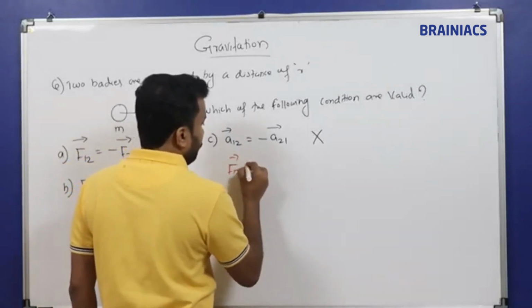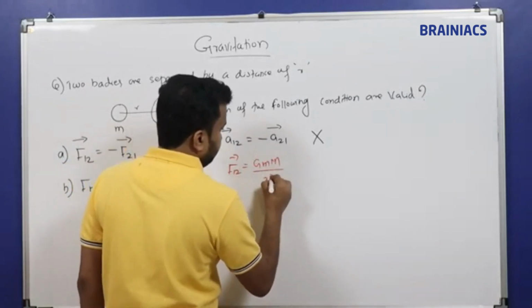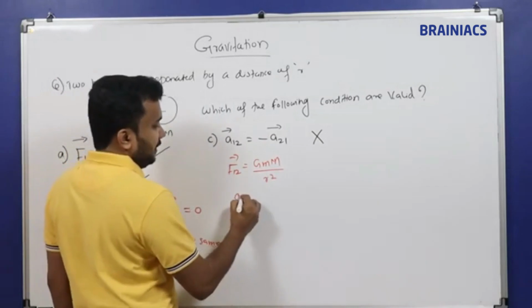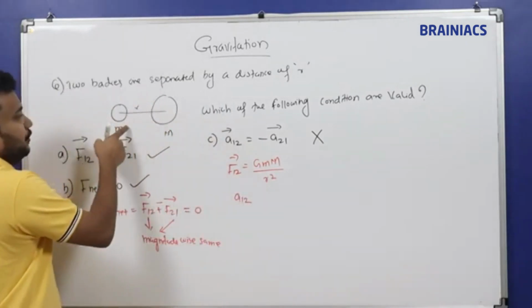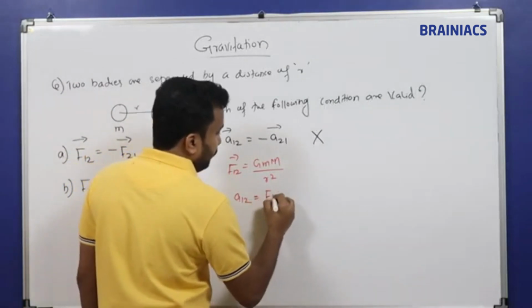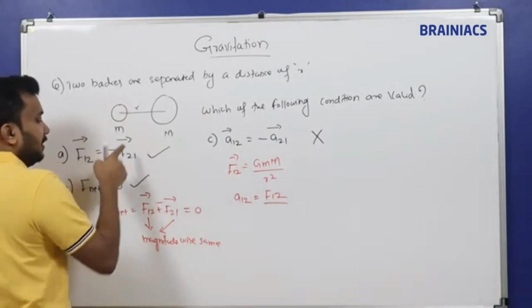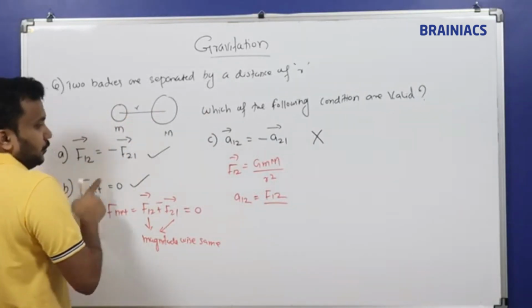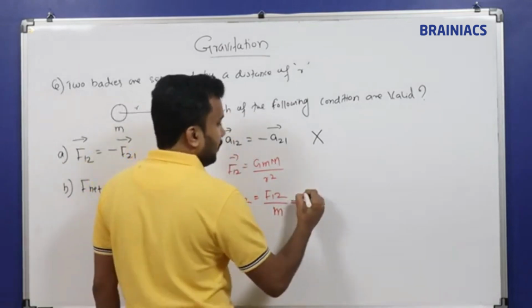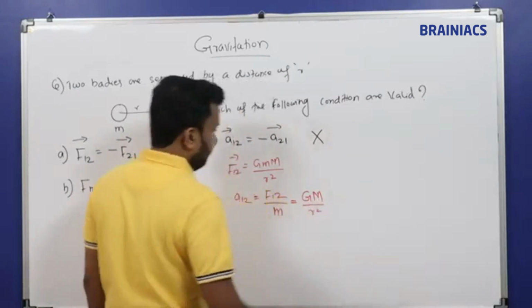F12 is equal to G into M capital M by R square. Okay, so what is acceleration? A12, acceleration of the first block, small m. Capital M, so F12 divided by the mass is the acceleration of this block. This is given a force called F12. So F12 force divided by its mass is called acceleration. So what you will get? G into M divided by R square.